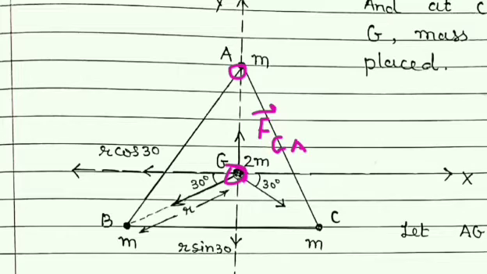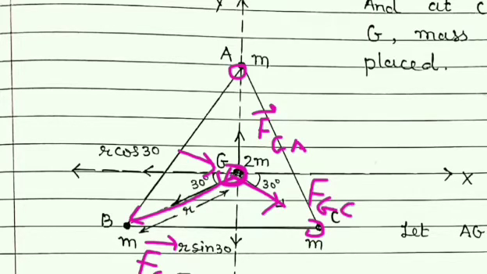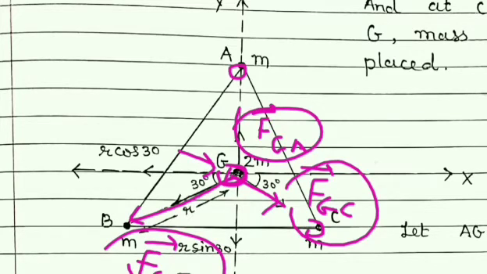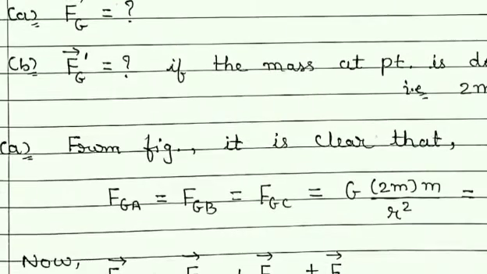Similarly, force on this particle at point G is due to this particle at point B, denoted by Fgb. And due to this particle at point C, the force on this particle at point G is denoted by Fgc, and adding all these three forces we can find the resultant force on G, and so we have written this equation.